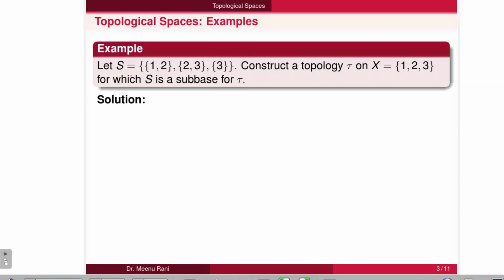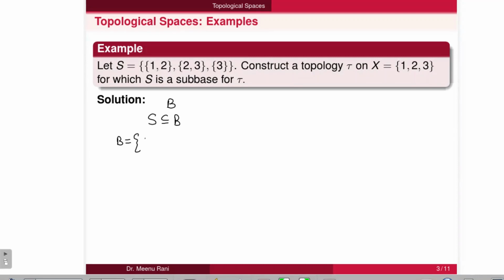Now the next example: if S is a subcollection of subsets of a given set X, then construct a topology tau for which S is a subbase for the topology. To construct a topology from a subbase, first we construct a base from it, denoted by B, obtained by taking all the possible intersections of members of S. Since S is a subcollection of the base B, every member of S is a member of B, thus we can write B as each member of S.